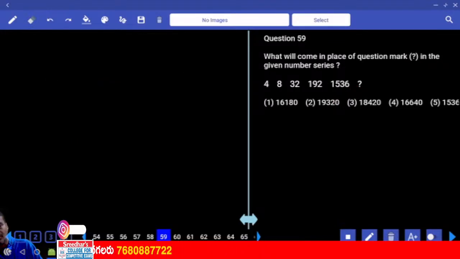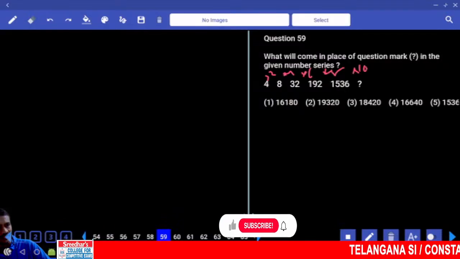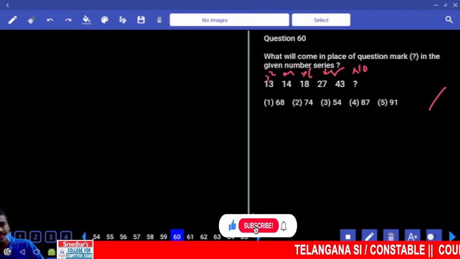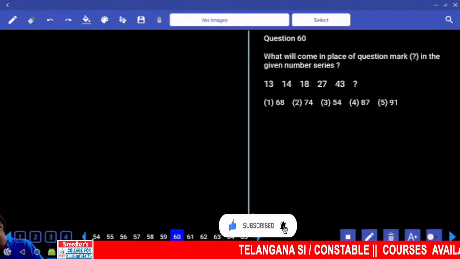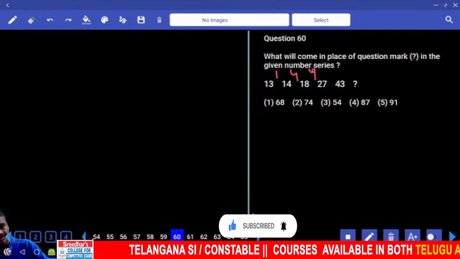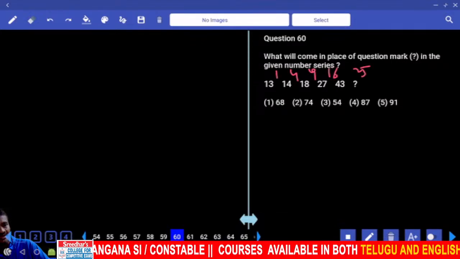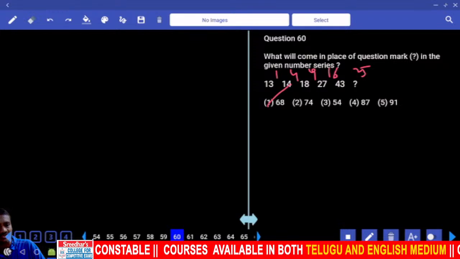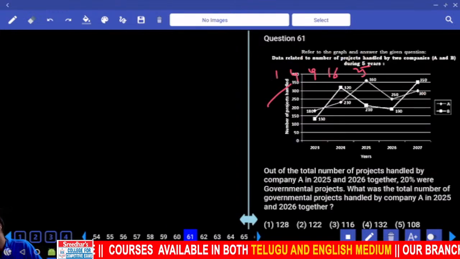Then 59: 4, 8. Numbers are increasing at a very fast rate. Into 2, into 4, into 6, into 8, into 10. 15360, choice 5. Then question number 60. Again, numbers are increasing at a smaller rate. 1, 4, 9, 16, 25, 68, choice 1. That's it. Done?